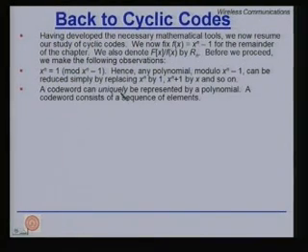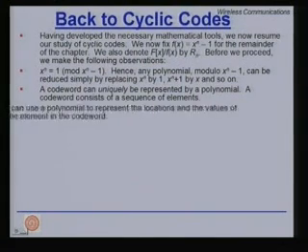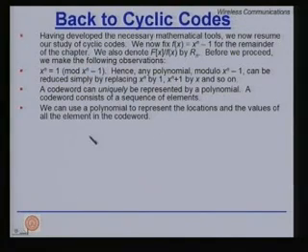A code word can be uniquely represented by a polynomial. So, here is the missing link. Why are we trying to study polynomials in coding theory? Because any code word can be represented uniquely by a polynomial. What is a code word? It is a sequence of elements. We can put this sequence of elements as coefficients of the polynomial. So, there is a one-to-one correspondence. We can use a polynomial to represent the locations and the values of all the elements in the code word.